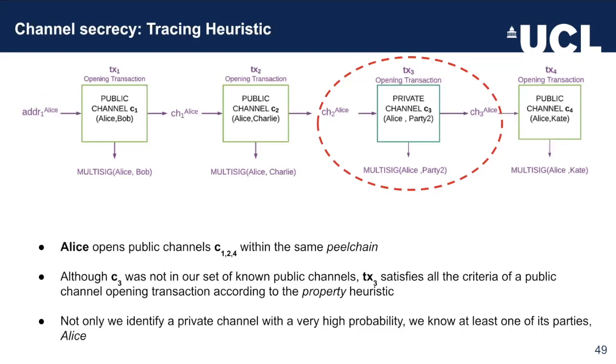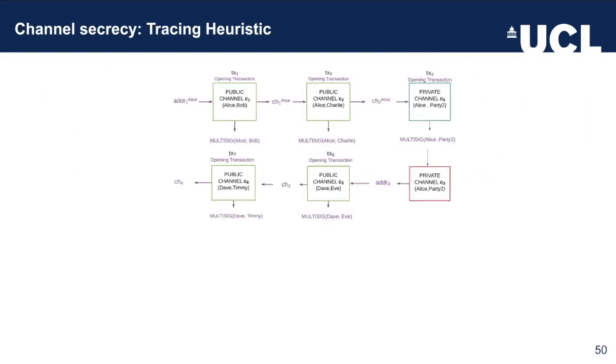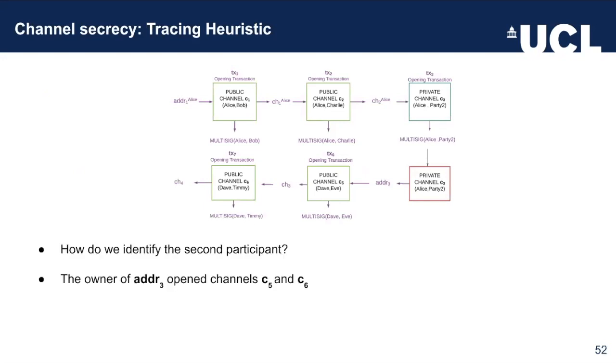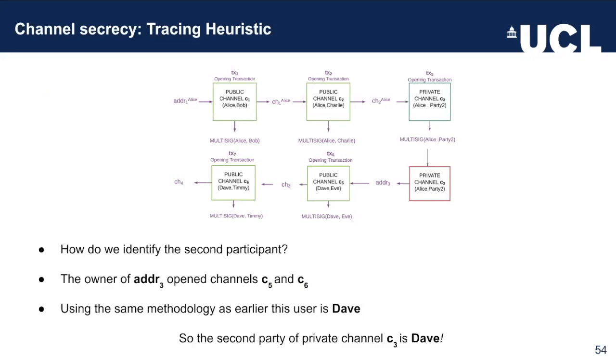Now let's see how we're going to identify the second party of this private channel. We're going to look into the closing transaction. In this case over here, the coin address 3 was the output of the closing of C3. But this particular coin was used to create C5 and C6, which, given our earlier methodology, we can infer was Dave. So now we know that the second party of our private channel is Dave.